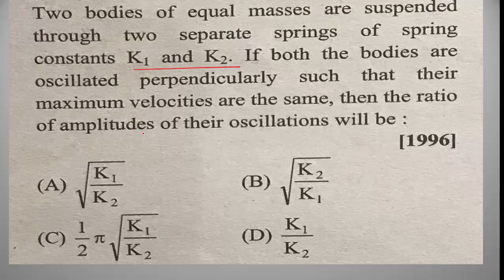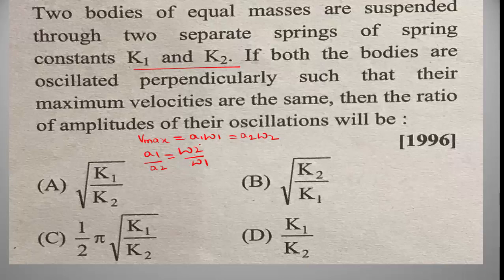We have the formula maximum velocity, that is V maximum is equal to A1 omega 1, or V maximum is equal to, for K2, that is A2 omega 2, and the ratio of their amplitudes A1 by A2 is equal to omega 2 divided by omega 1.